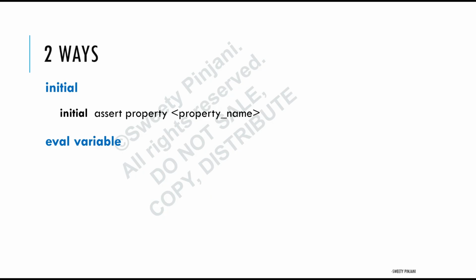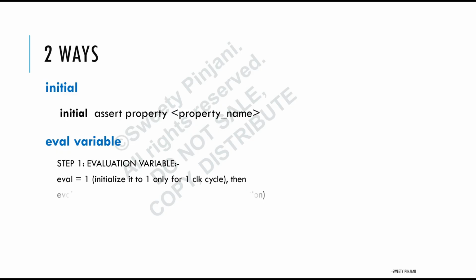I call this a variable since it decides when your assertion is going to get evaluated. Say, for example, I want to evaluate my assertion only during the first clock cycle. Then what I will do is make my eval equal to 1 only for one clock cycle. After one clock cycle, I am again going to reset this variable.